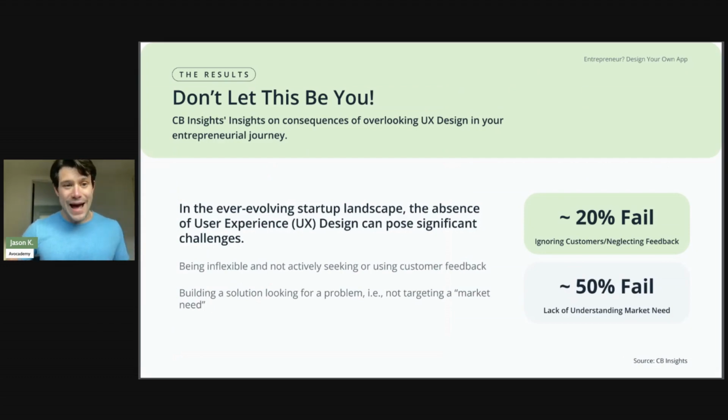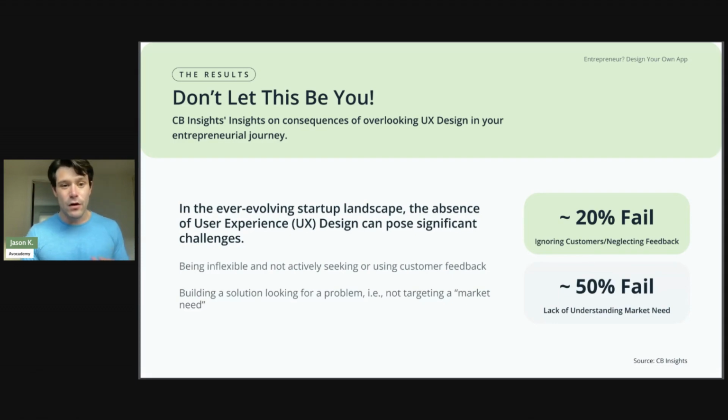So back to that CB Insights Unicorn Club, those companies that have hit that $1 billion valuation. CB Insights, who conducts this report every year, also took a look at the consequences of overlooking UX UI design in the entrepreneurial journey.